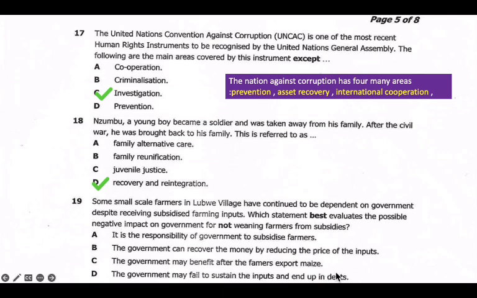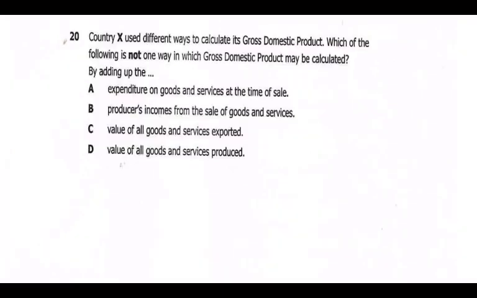Because the farmers, basically, the government will be worrying, what will we give the farmers? So the government will start borrowing money for putting farmers on the farming program support. In Zambia we have FISP. That farming program, the input support program, is there to address farmers with the inputs. So our answer there is D. Sorry for taking C. So we have D, and then we move on to this other one, question 20.